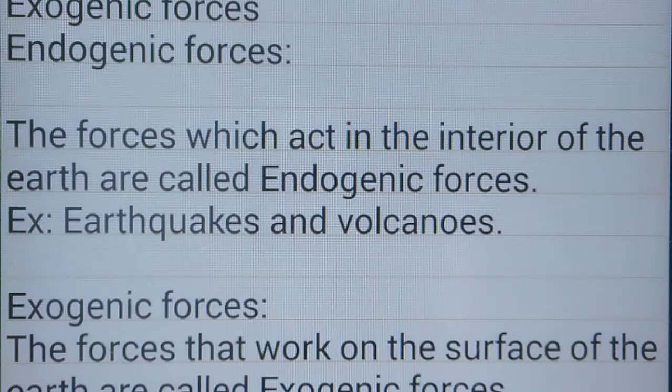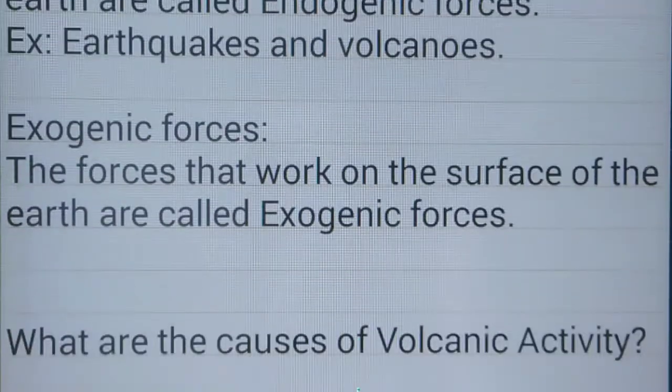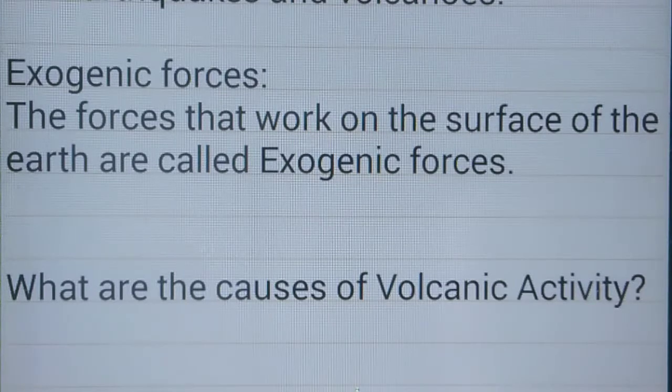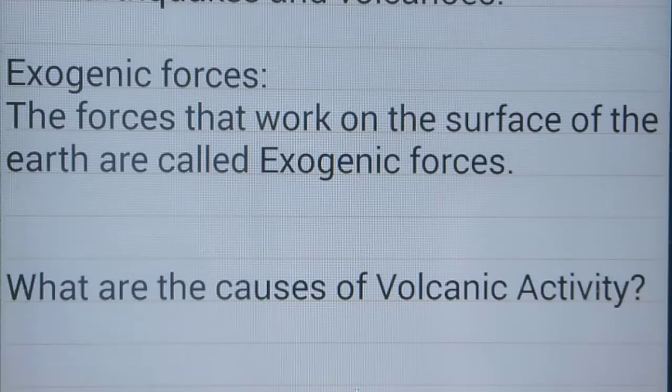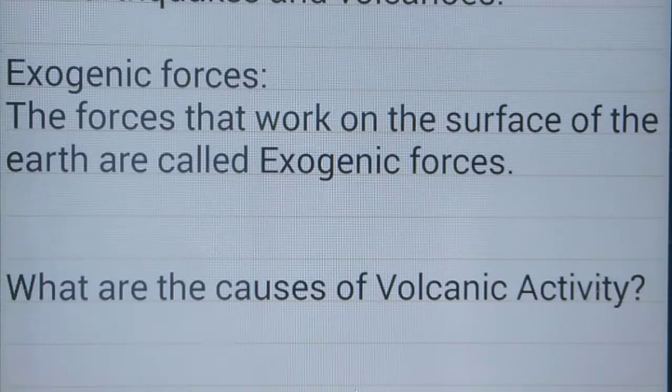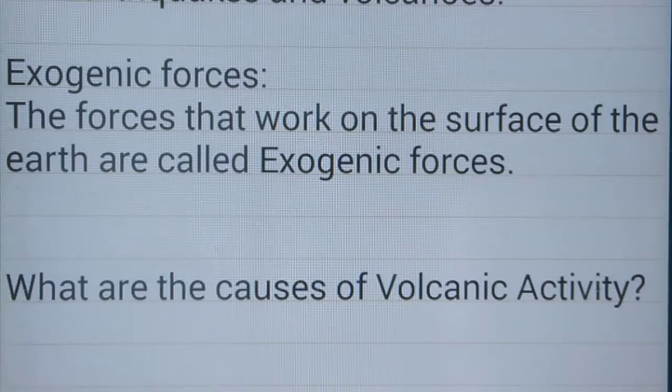Examples are earthquakes and volcanoes. Exogenic forces are the forces that work on the surface of the earth. Endo means inner, exo means outer.